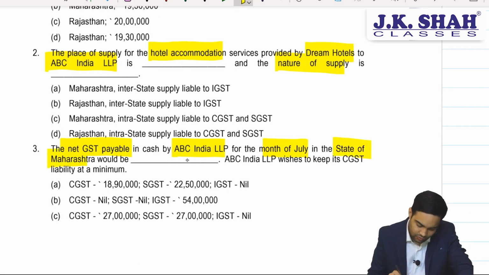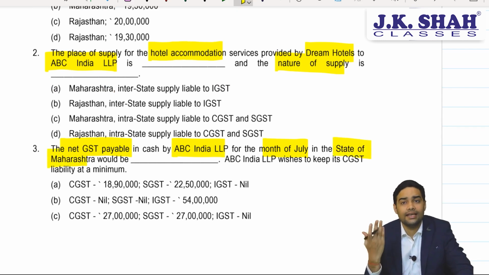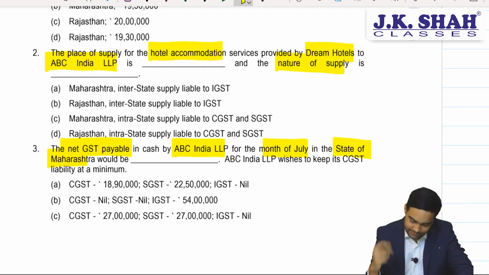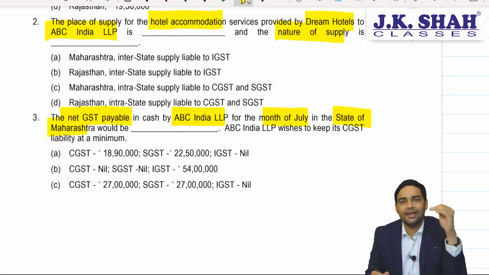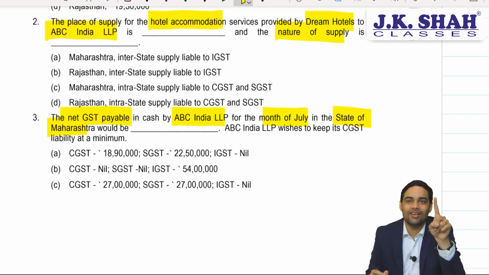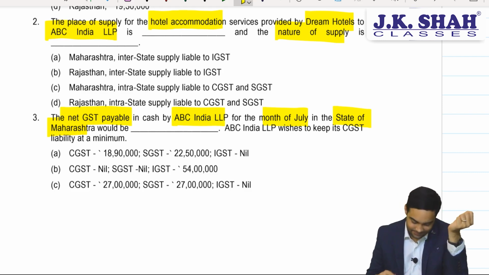The net GST payable in cash by ABC India Limited for the month of July in the state of Maharashtra would be dash. That means we will have to do the computation of output minus ITC because they have asked us net GST payable. ABC India LLP wishes to keep its CGST liability at minimum. The moment they say they wish to keep CGST liability minimum, I with I, then I with C, because I with C and S can be utilized in any order, any proportion. So here, to keep minimum CGST liability, we will use I after I, we will use it against CGST.